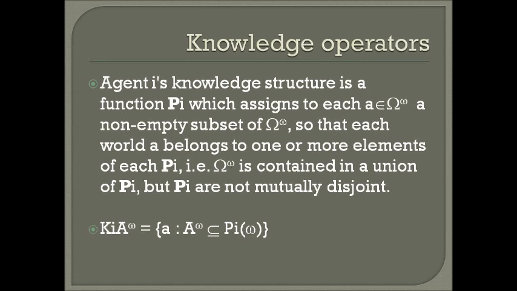Adjunct knowledge structure is a function pi which assigns to each a from omega a non-empty subset of omega, so that each vote R belongs to one or more elements of each pi. This means infinite product of omega is contained in a union of pi, but pi are not mutually disjoint.